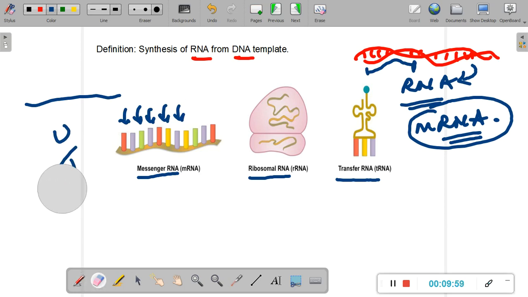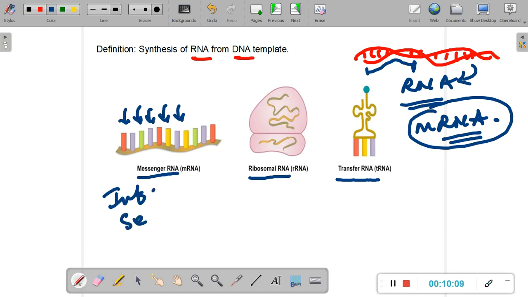Right. So what do we have here? The messenger RNA is a linear molecule, and its function basically is that it contains the information regarding the sequence of amino acids that will make up a particular protein. So these three bases here contain the information regarding a particular amino acid.